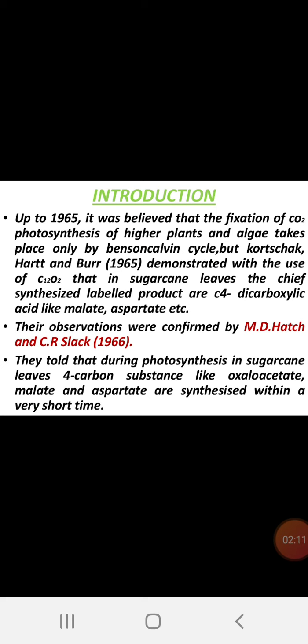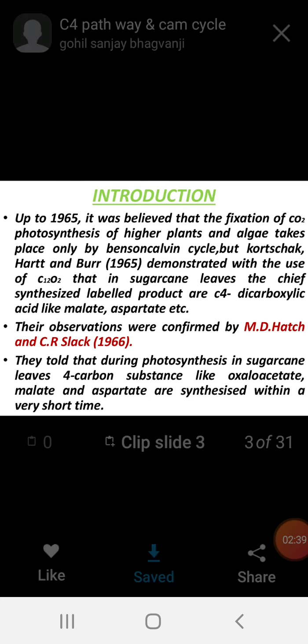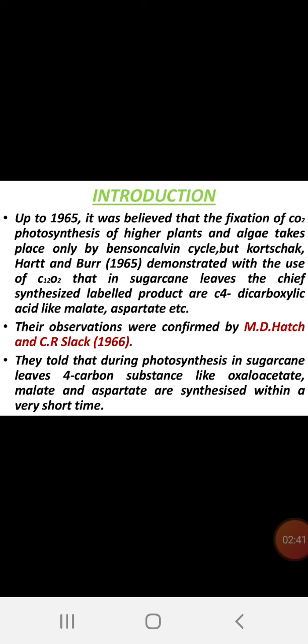These observations were confirmed by M.D. Hatch and C.R. Slack in 1966. Later the complete biosynthetic pathway was elucidated by these two persons, Hatch and Slack. That's why it is called the Hatch and Slack cycle. They showed that during photosynthesis in sugarcane leaves, 4 carbon substances like oxaloacetate or oxaloacetic acid, malate and aspartate are synthesized within a very short time.